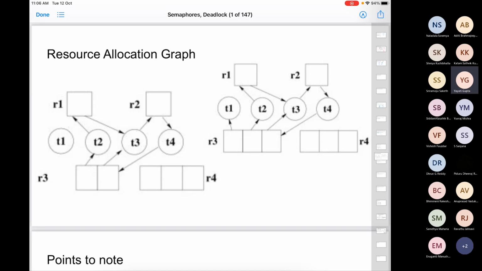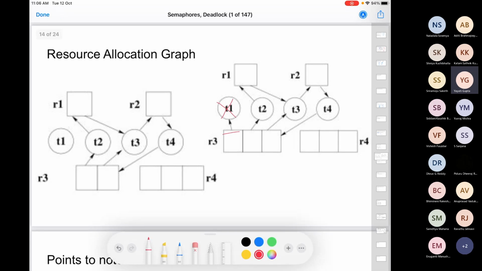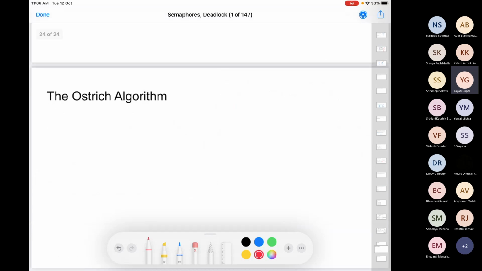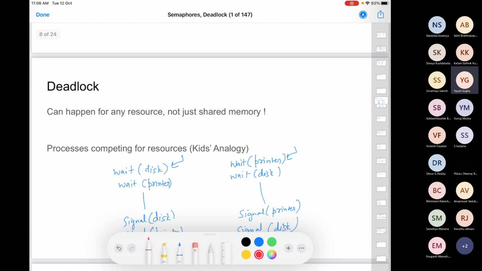T1 can execute, and when it does, it releases one instance of R3. So T1 is done, and one instance is now free. T4 can now pick it up. Don't be confused by this arrow pointing to one particular square in this rectangle. It basically tells me you can take any of these three instances. All of them are exactly similar. So now one instance of R3 is free, and T4 can actually use it.